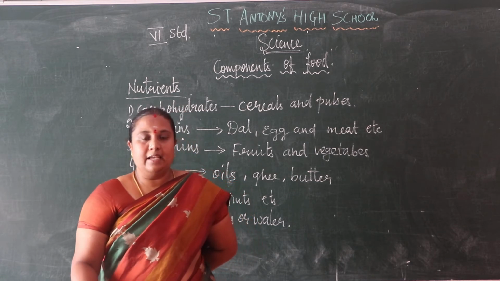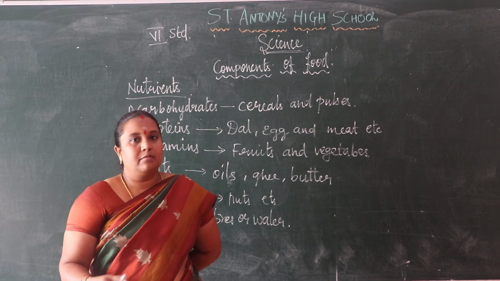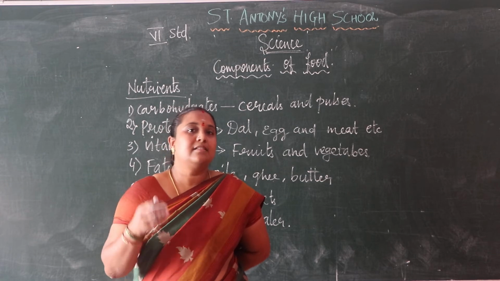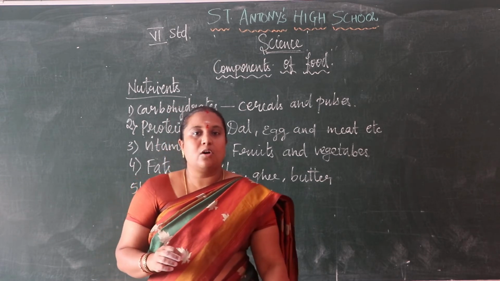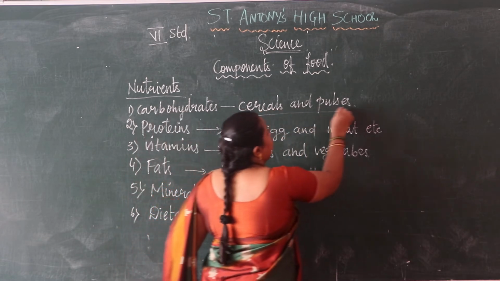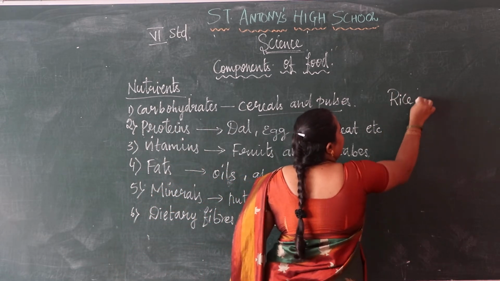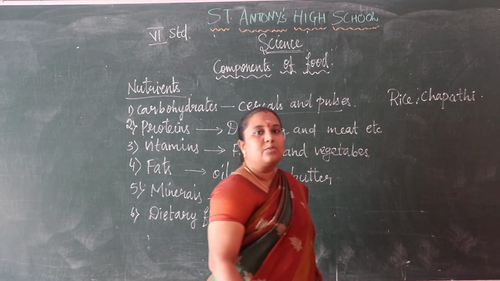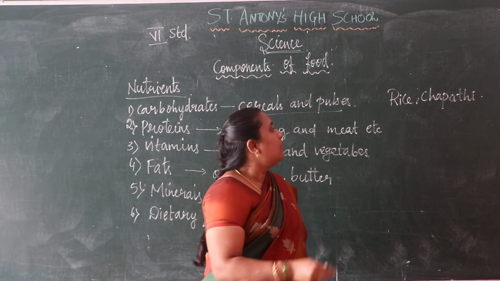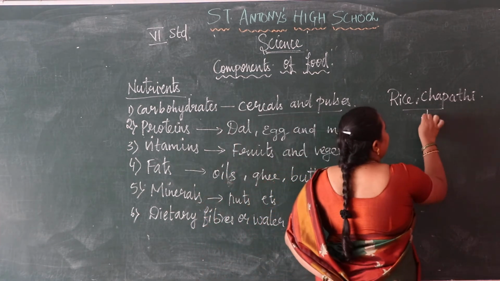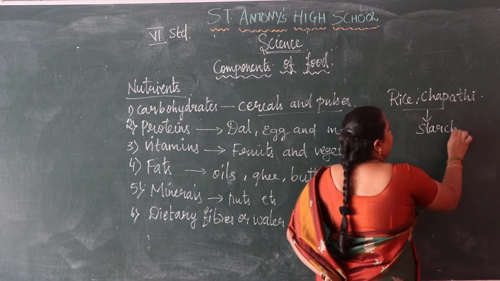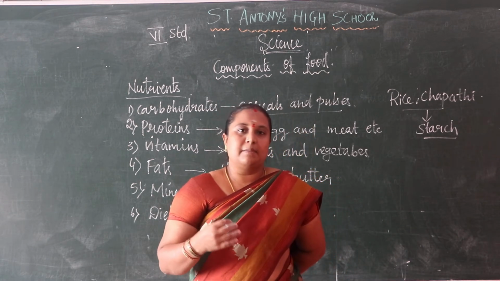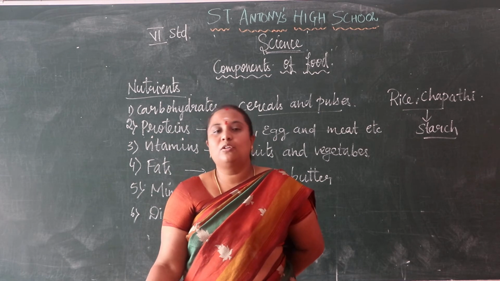Now we can see briefly what carbohydrates are. Carbohydrates are mostly present as starch in the food items we are eating, like cereals and pulses, rice and chapati. In these we are getting carbohydrates, present in the form of starch. So by eating rice and chapatis we are getting starch.